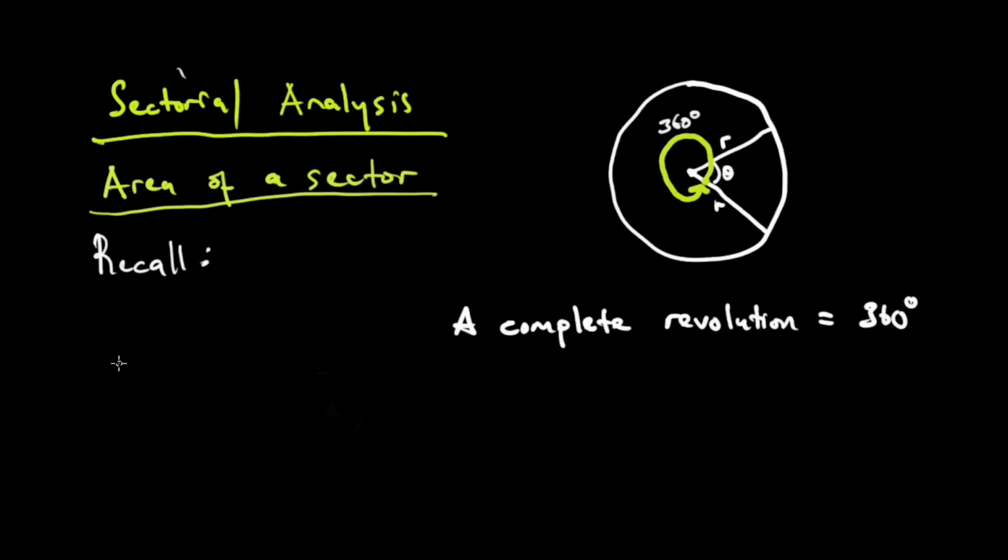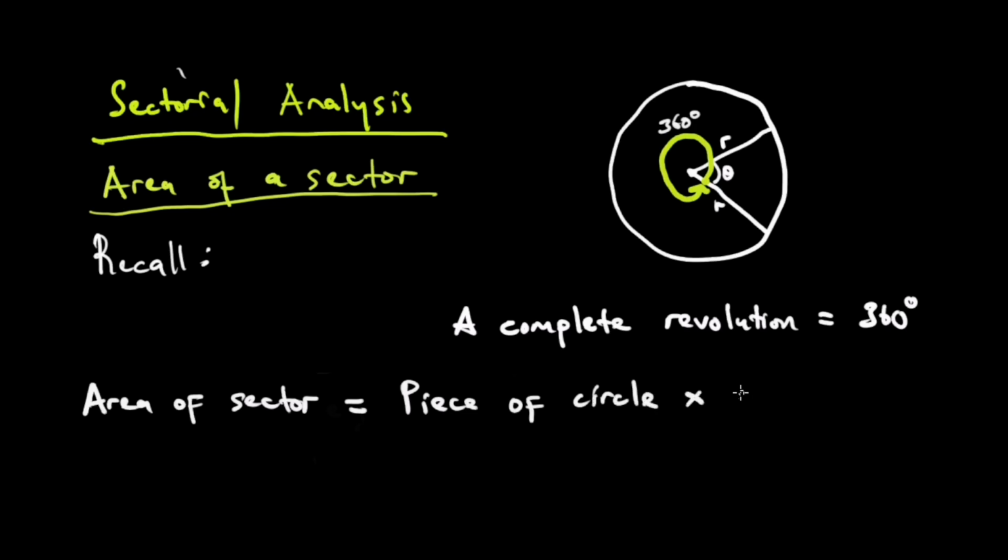Saka pakuda kutsvaka manje the area of a sector, generally tinenge tichiti isusu we are multiplying the piece of the circle, kana kuti piece of circle multiplied by area of circle.